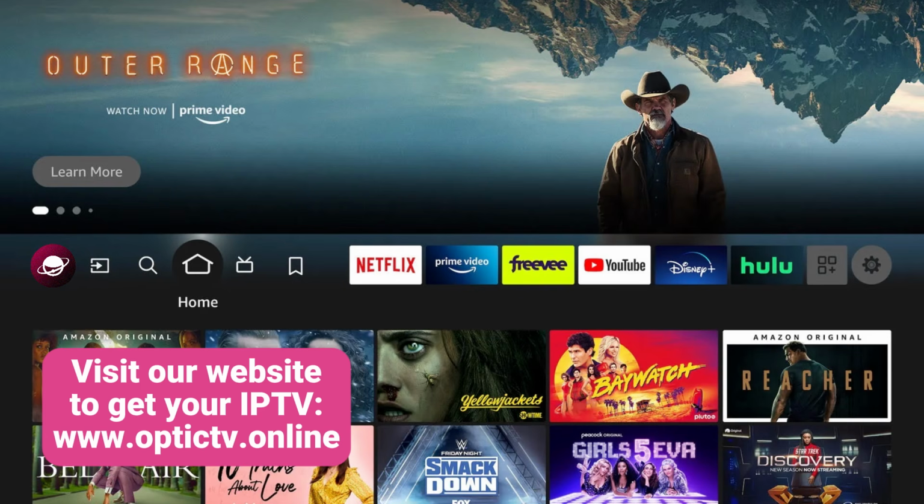Here's the deal. TiviMate isn't sitting there waiting for you in the Amazon App Store, which is exactly why so many people get stuck trying to find it. But once you see how simple this actually is, you're going to wonder why you waited so long. This app has absolutely dominated the IPTV scene, and after you start using it, every other IPTV player is going to feel like a downgrade.